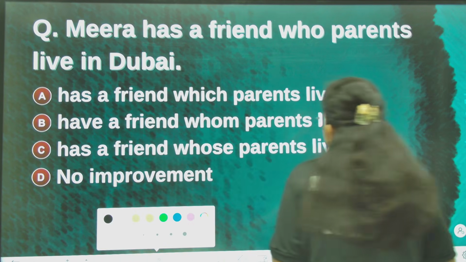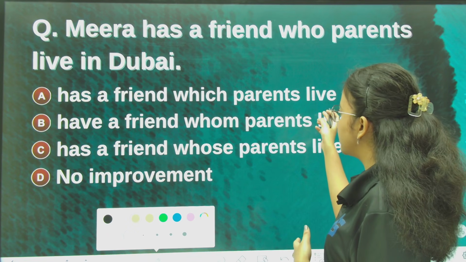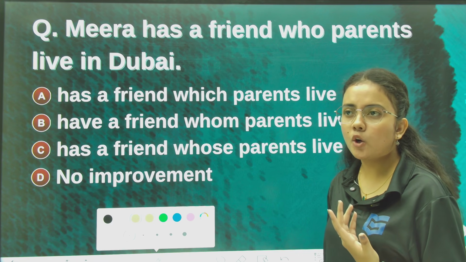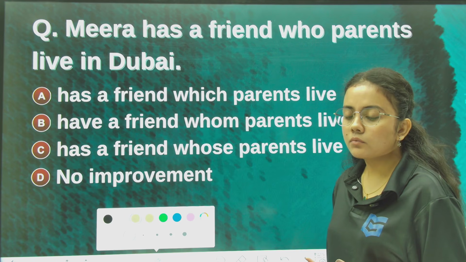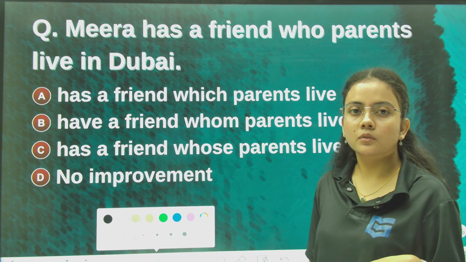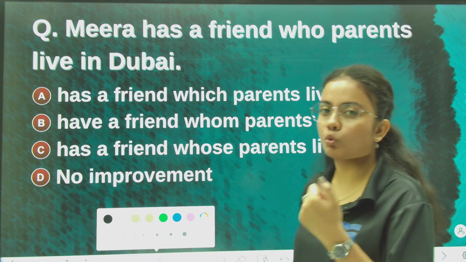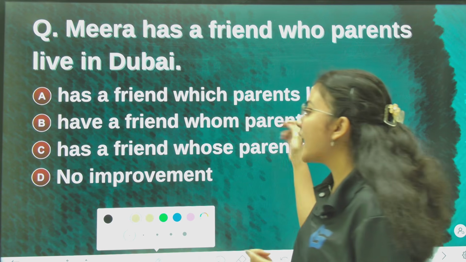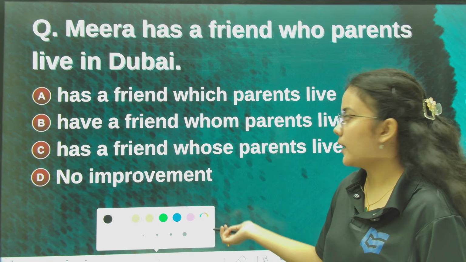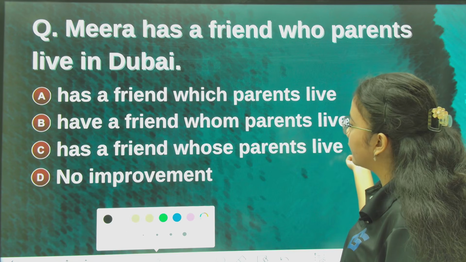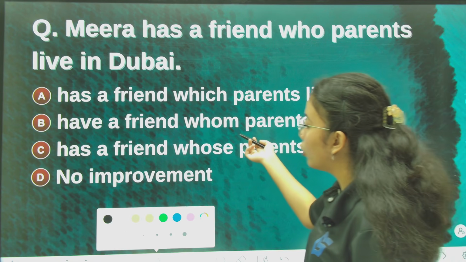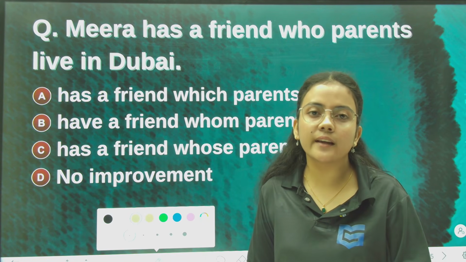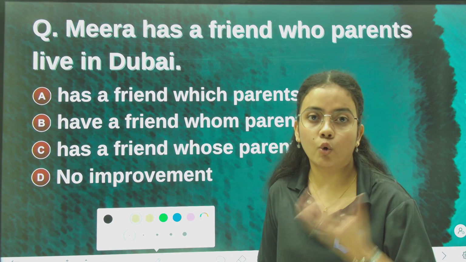Has a friend which parents live. Which parents is not correct. Which means what, which one. And have a friend whom parents, whose parents, have a friend whom parents live. Whom is not correct either. Whom means whom, as in: whom should I give this to? So whom means whom.